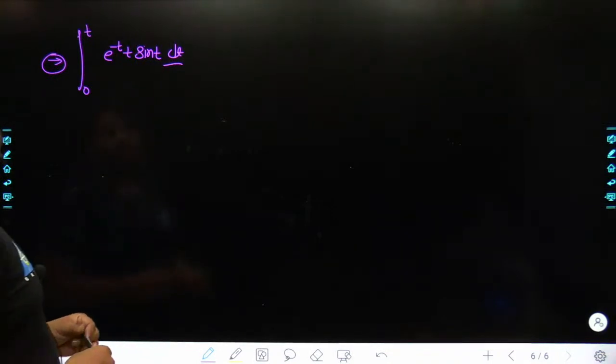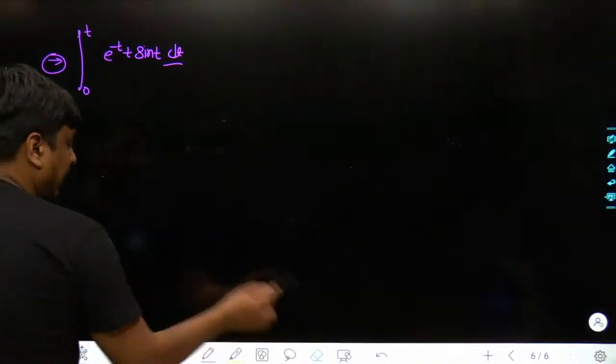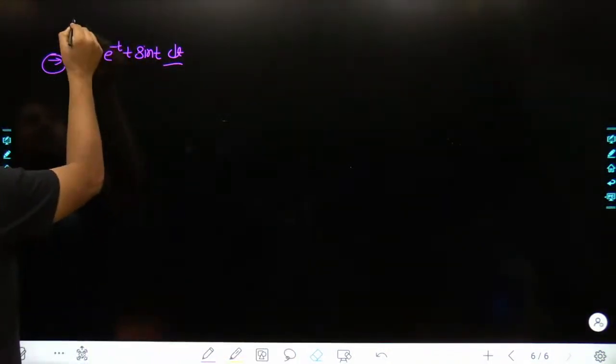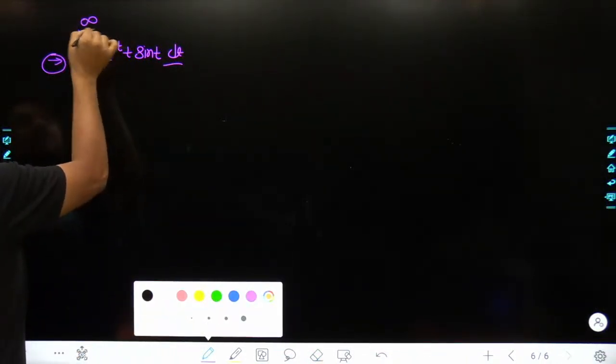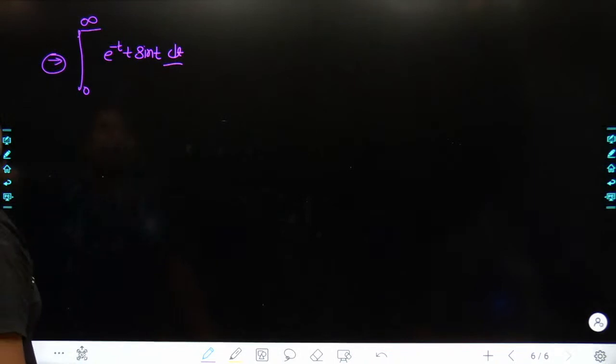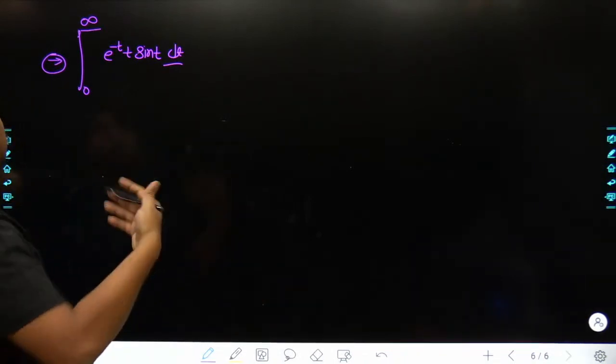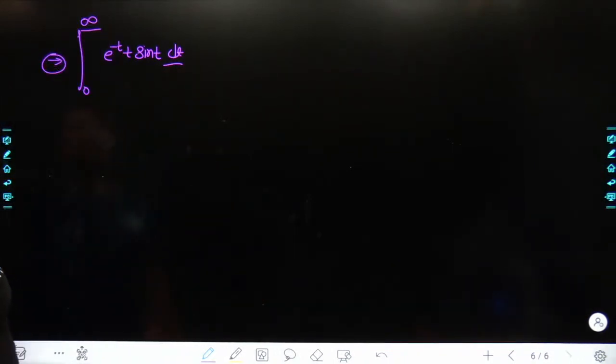So the problem has been changed to the integration from 0 to infinity. We have been dealing with a Laplace integration. So by default, for the kind of questions which I have been framing now, the limit starts from 0 and goes up to infinity. And the function is e to the power of minus t times t sin t dt.